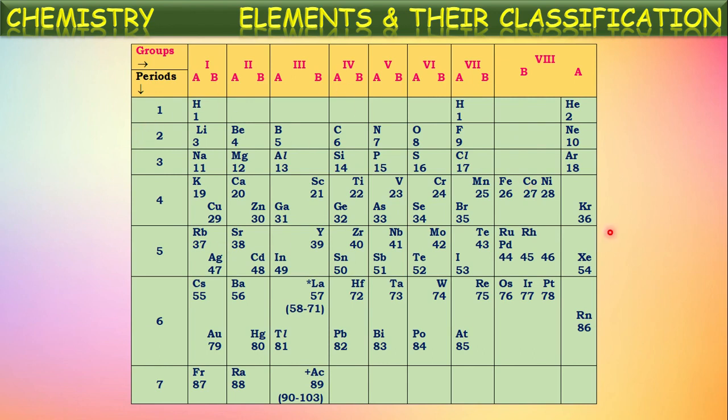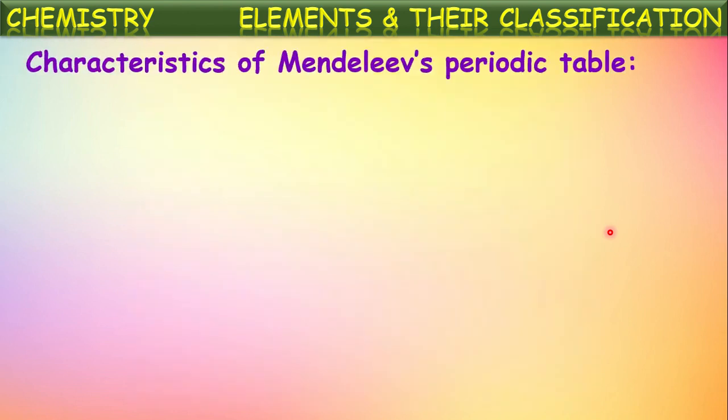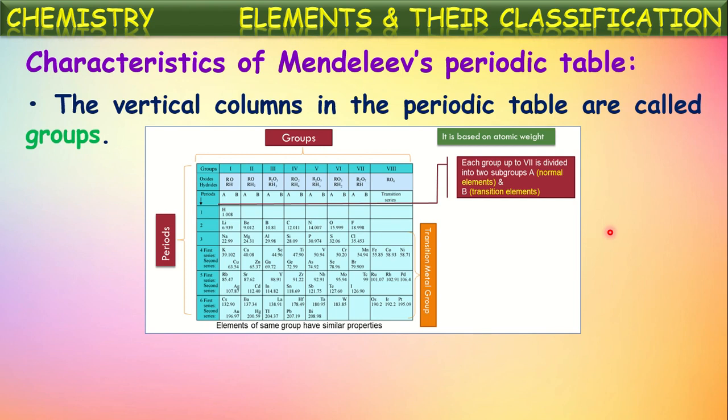Now let us see the explanation about this periodic table, that is, the characteristics of Mendeleev's periodic table. In this, the vertical columns in the periodic table are called groups. See here, there are 8 vertical columns. These vertical columns in the periodic table are called groups.